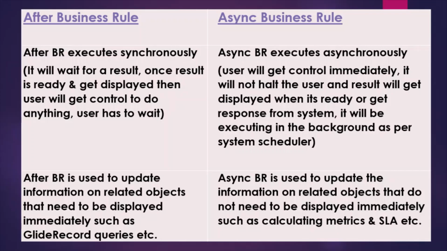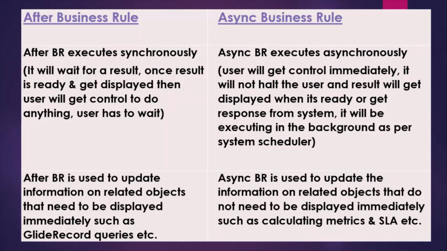So whenever you don't need the result immediately, you can use async business rule over after business rule. And second point is after business rule is used to update information on related objects that needs to be displayed immediately, such as GlideRecord queries.